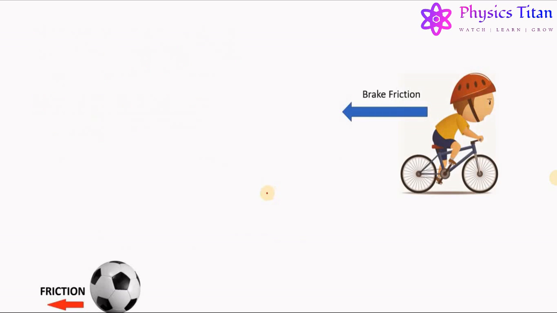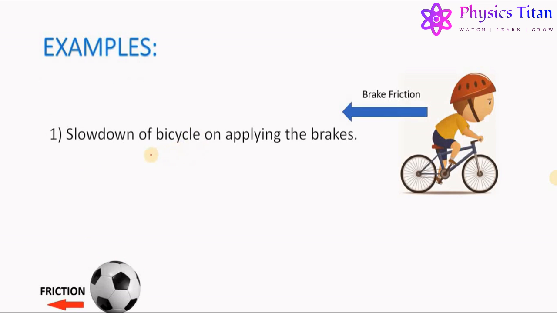Now, let us understand friction with the help of some examples. First, slow down of a bicycle on applying the brakes. While riding a cycle, as soon as we apply the brakes, the cycle eventually comes to rest. Why? It is due to friction only. As soon as we press the brakes, they come in contact with the wheel and stop its rotation, thereby stopping it from moving in the forward direction.